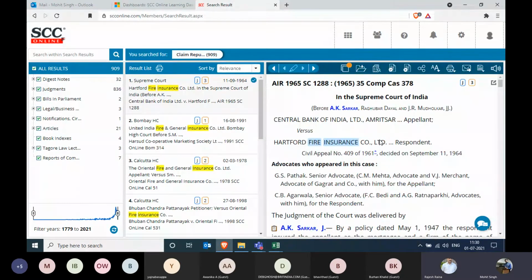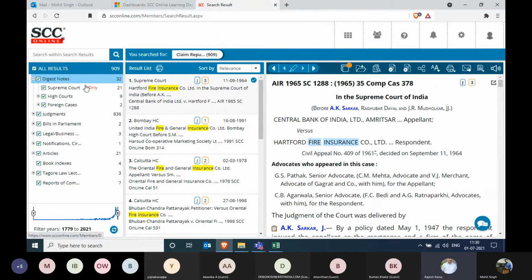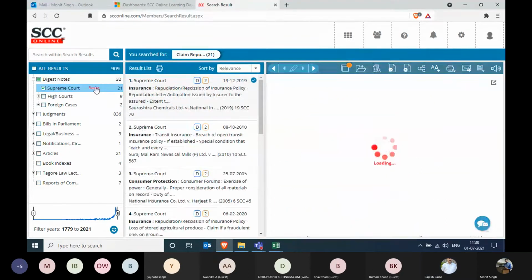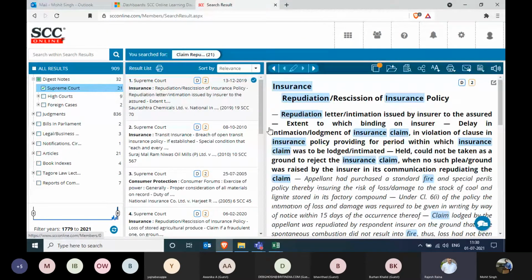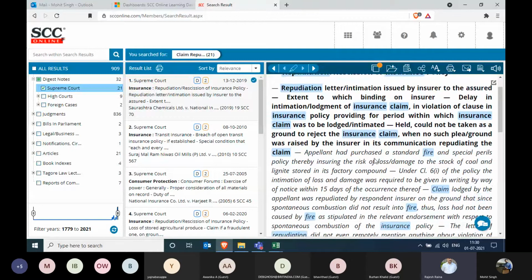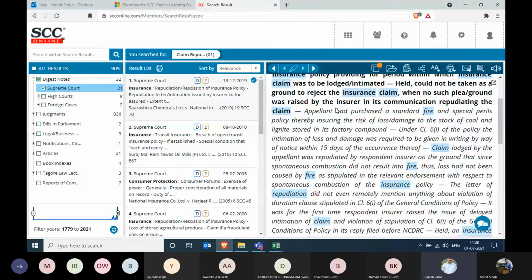All right. Now from here, you can open the digest note, the Supreme Court digest note. Let's see. The first digest note talks about repudiation, rescission of insurance policy, then insurance claim, right? And the bottom line, after these bold highlighted lines, there's: appellant had purchased a standard fire and special perils policy.